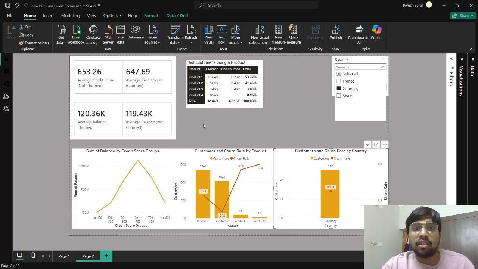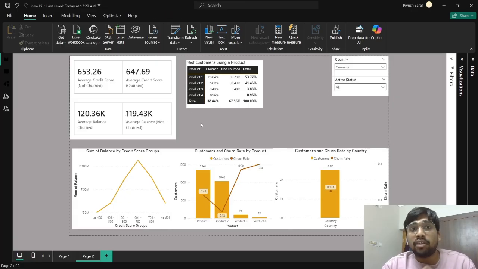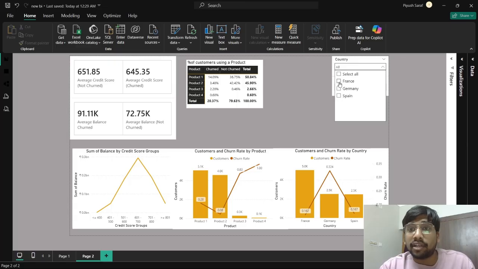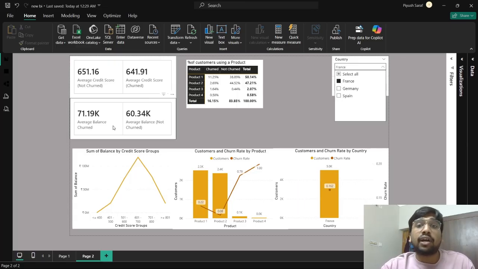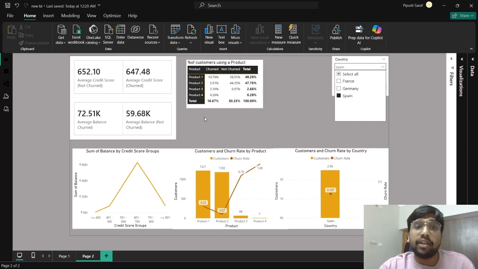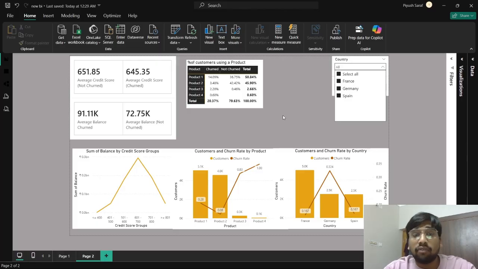If I select only Germany, then another striking fact is that the average balance of churned and not churned customers is very high. It's around $120,000, which is huge. It is not the same for other countries. If I deselect everything and select France, then for France it is so low. It is just 70,000 and 60,000. And similarly for Spain, it's also really less, around 90. I mean, for Spain, it is much lesser than France as well. This is one striking thing that I noticed while I was doing these visualizations.